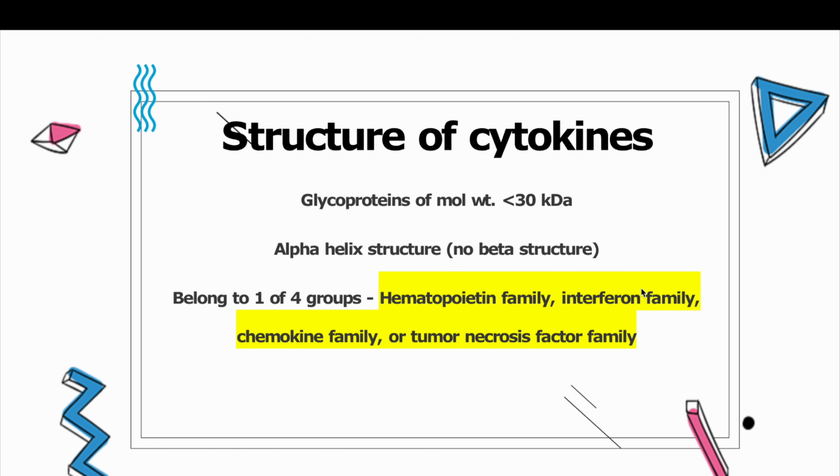To discuss the structure of cytokines, they are glycoproteins of molecular weight less than 30 kilodalton. That means they are very small, and their structure is alpha helix, and no beta plate structure is there in cytokines. So it belongs to one of four groups: the hematopoietin family, interferon family, chemokine family, or tumor necrosis factor family. One particular cytokine may belong to one of these four groups.